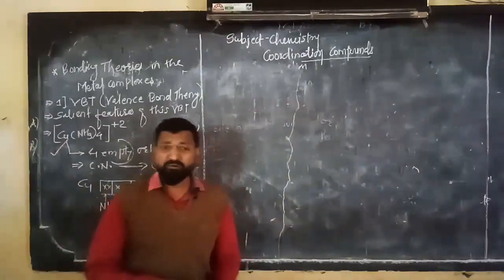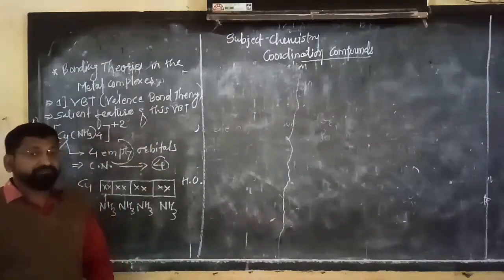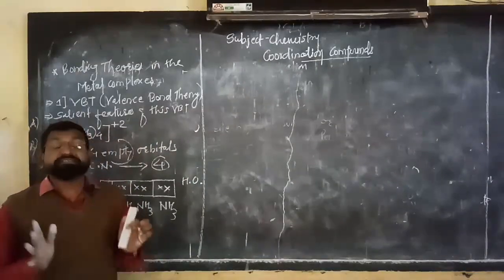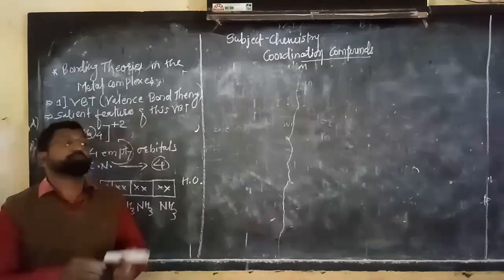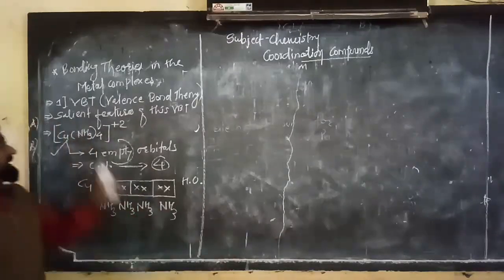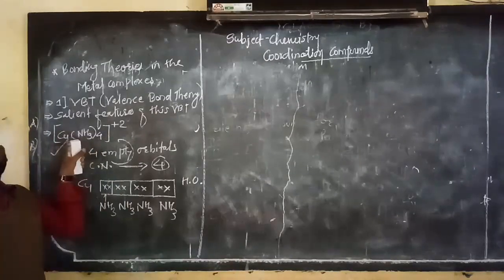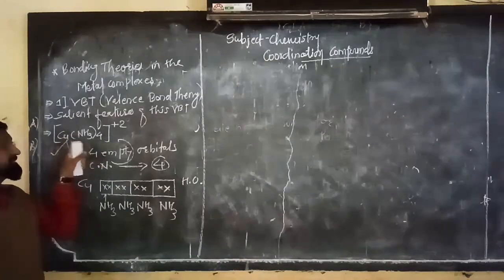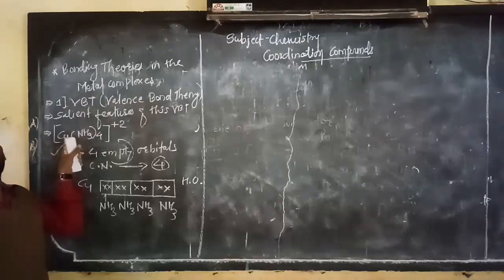Now the geometry or shape of the complex depends on the type of hybridization exhibited by the central metal ion. Its hybridization will decide the geometry or shape of the molecule.